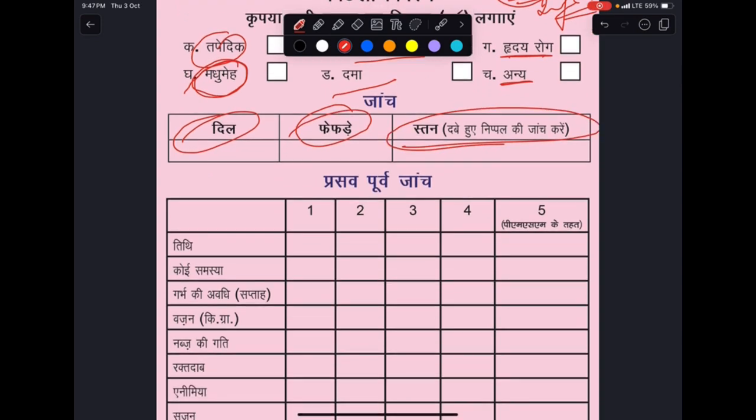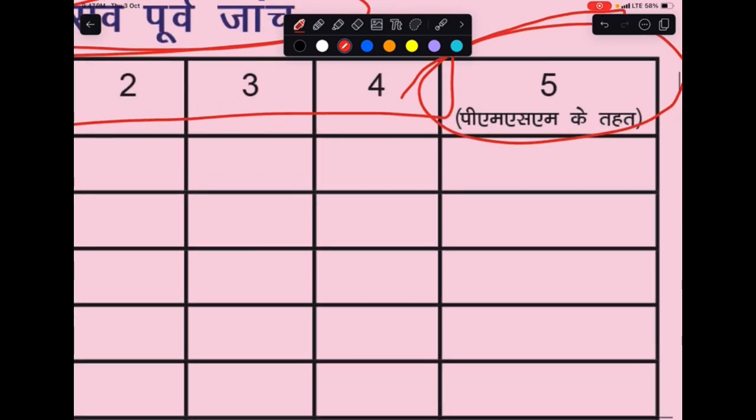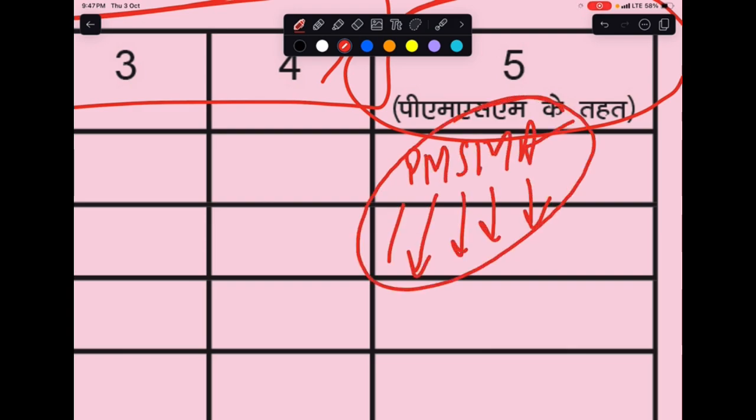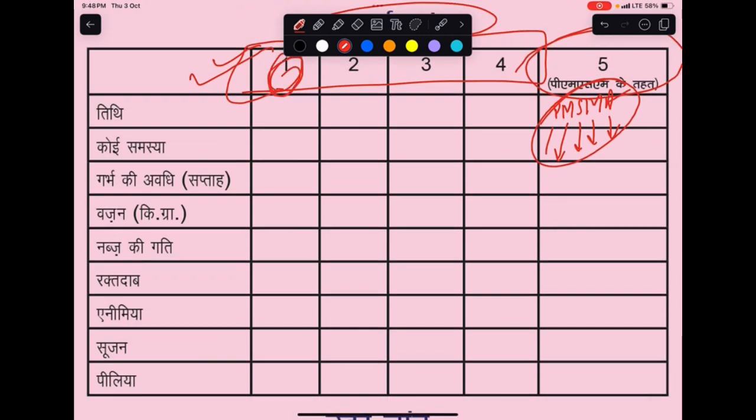Okay. Now these are antenatal visits. As I said, minimum government says 4 visits. The 5th is for any kind of special visit. So this is under PMSMA. What is PMSMA? Pradhan Mantri Surakshit Matritva Abhiyan. Now, dates are to be given. So first time the female comes, early identification of pregnancy by ANM, Asha or Anganwadi Karyakarta. So we enter that date over here of first registration. That's where we register the female for the first time.